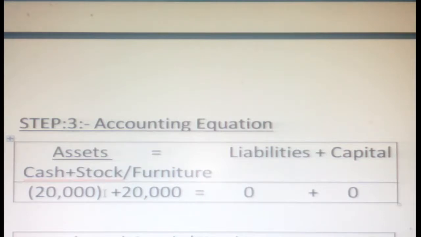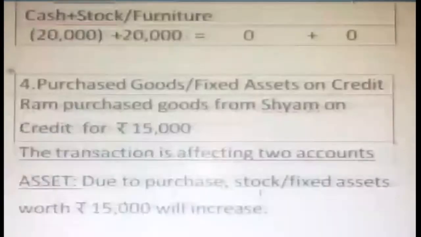So bracket here 20,000, here plus 20,000 is equal to. Liability is 0, capital 0. That's what the third transaction effect is here. Now moving to the fourth one.